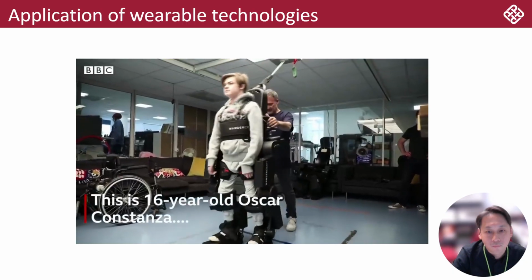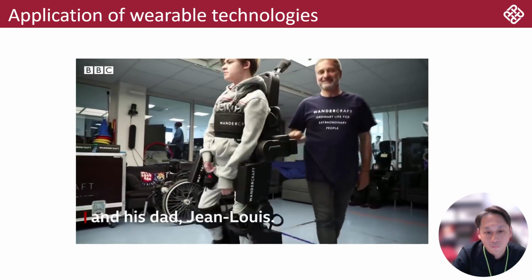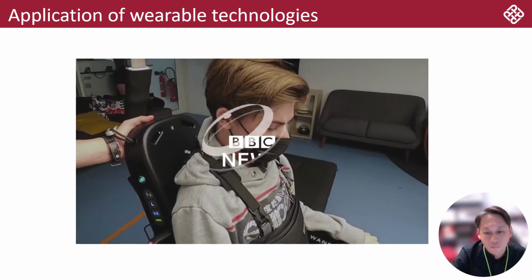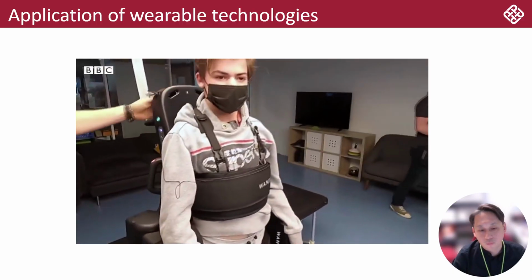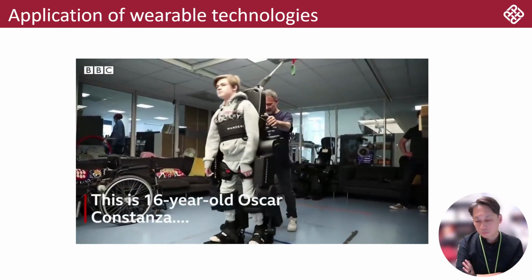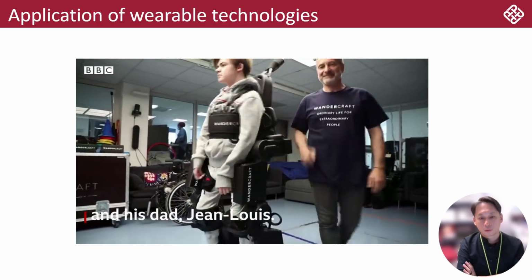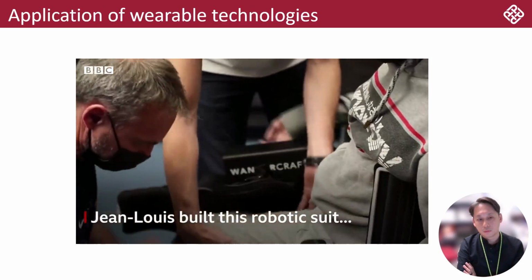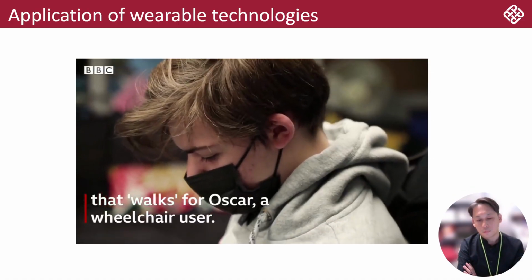This is 16-year-old Oscar Constanza and his dad, Jean-Louis. Robot, stand up. Jean-Louis built this robotic suit that walks for Oscar, a wheelchair user.